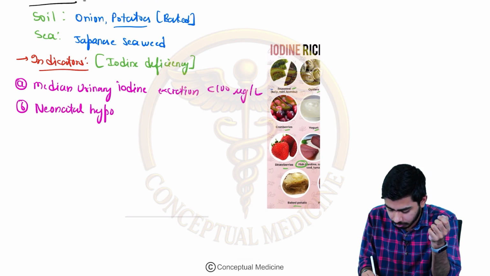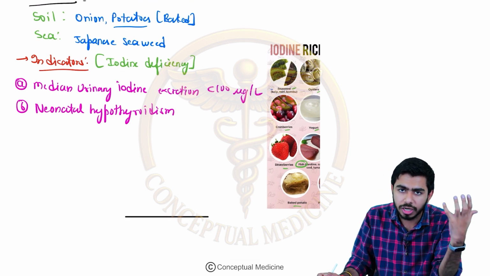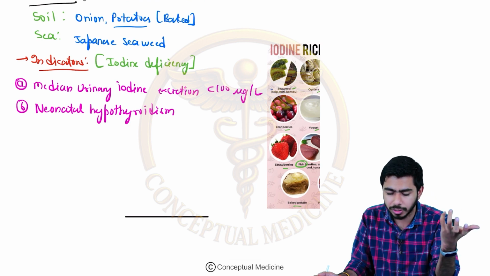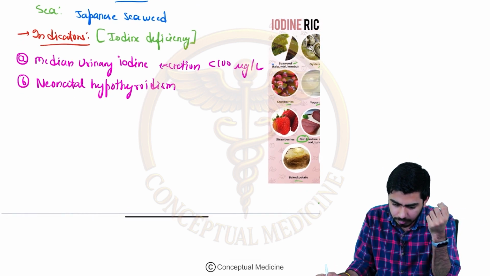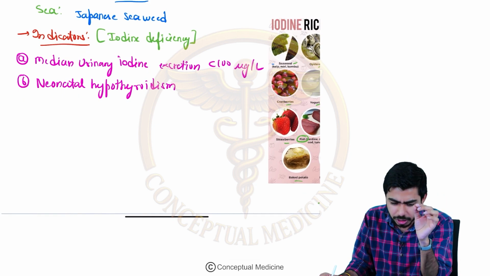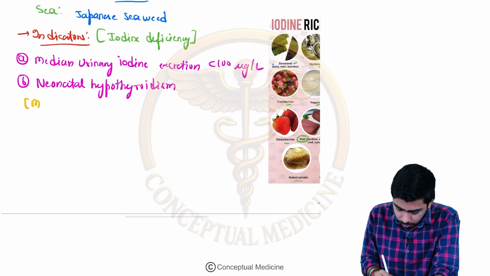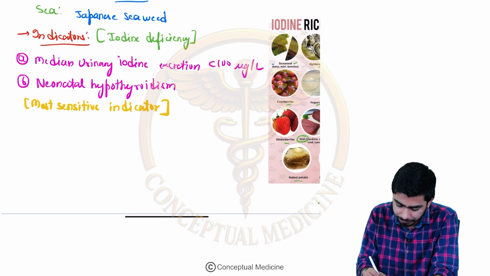Neonatal hypothyroidism can happen due to low intake of iodine, right? Or in those endemic areas hit by poverty, where iodine might be low in the diet. So neonatal hypothyroidism is the most sensitive indicator for environmental iodine deficiency. Basically it is the most sensitive indicator, guys, for iodine deficiency, for environmental iodine deficiency, right.